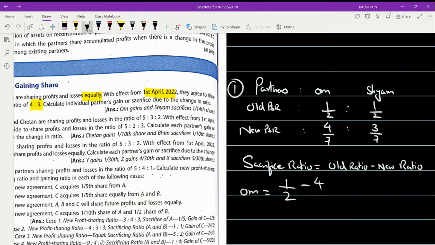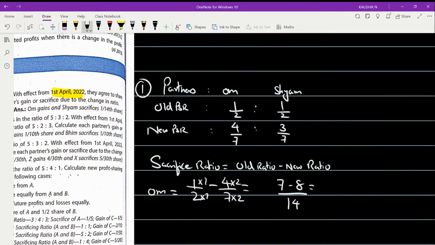4 by 7. Now for 2 and 7, if I take LCM, that gives me 14. So 2 should be multiplied with 7 and 1 will also be multiplied with 7. So 7 minus this will be multiplied with 2. The 7 will be multiplied with 2 to become 14. 4 into 2, so this becomes 8. Now 7 minus 8 by 14. Right? So 7 minus 8 by 14 will give me minus 1 by 14.